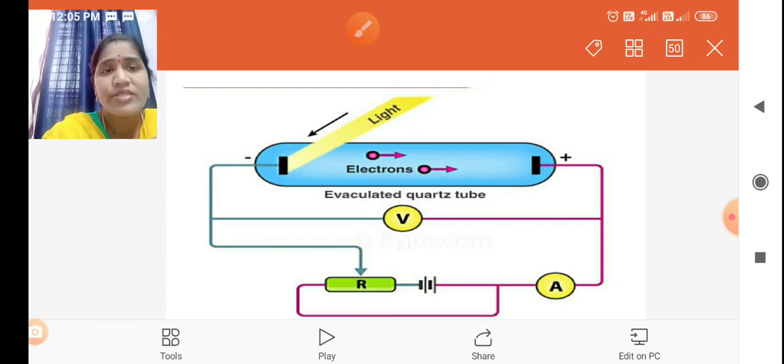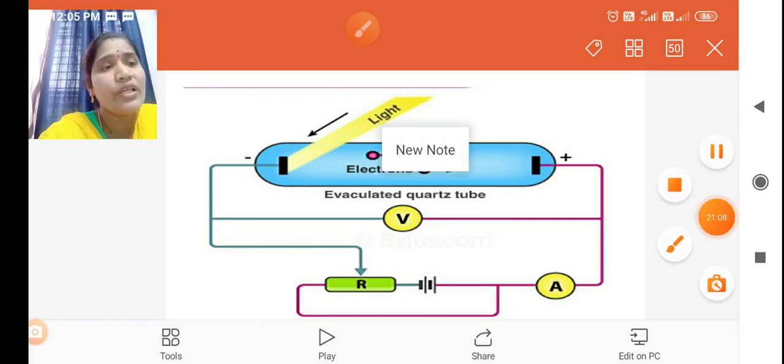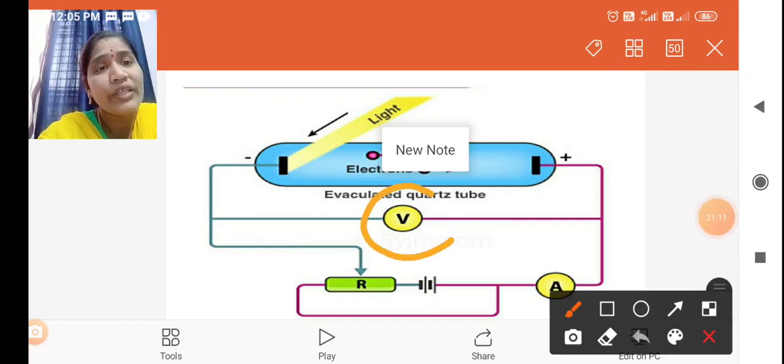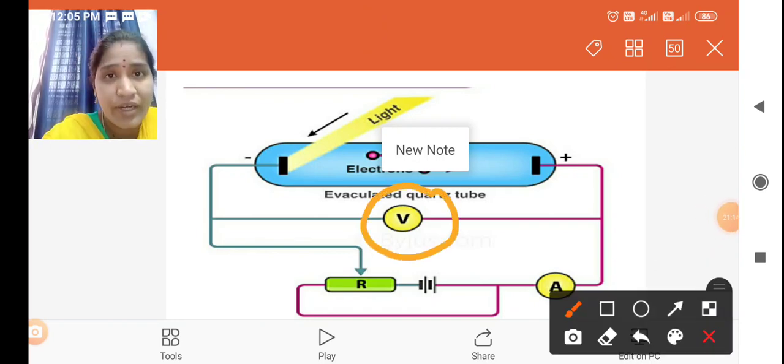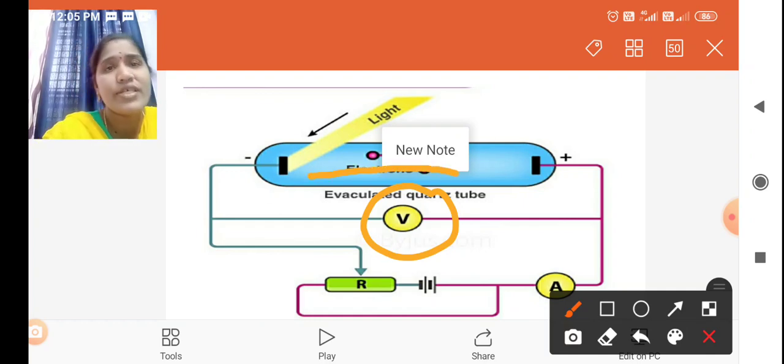Stopping potential means if we apply a negative potential to this terminal, the flow of photoelectrons slowly decreases and becomes zero. That potential is called the stopping potential.